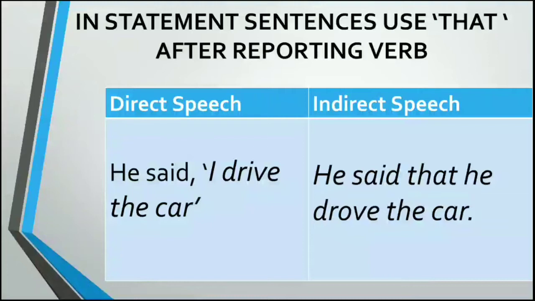We are continuing our class on reported speech or indirect speech. Looking at some of the rules of reported speech, that is what we are going to do today. We have seen this in statement sentences. We use that after the reporting verb. We know this rule. He said, I drive the car. He said that he drove the car. So we use that as a connecting word.